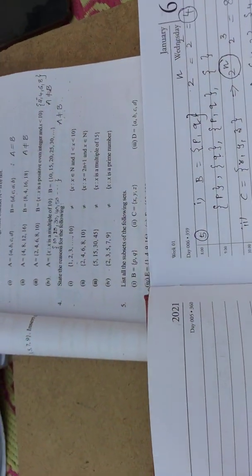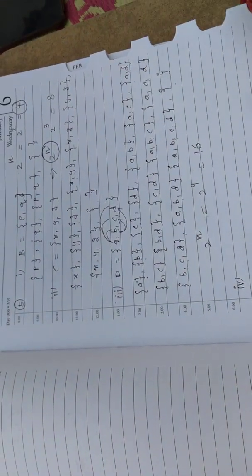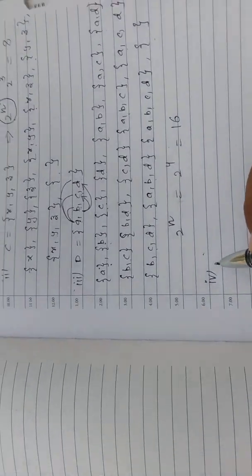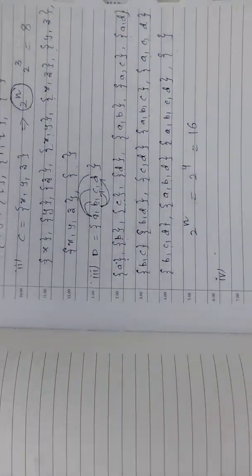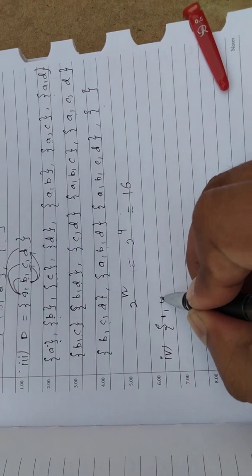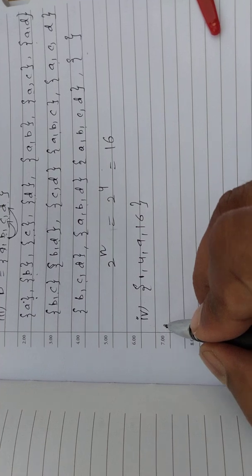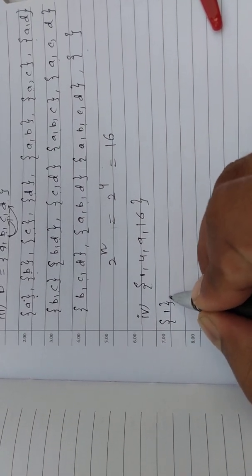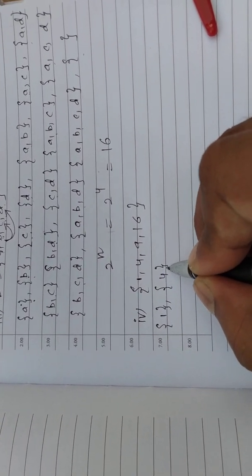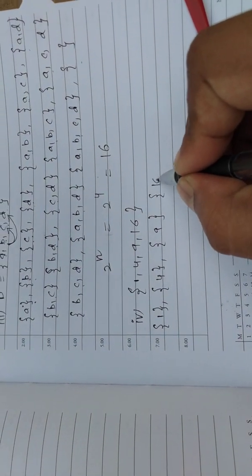Now the fourth question is {1, 4, 9, 16}. Let me write individually: 1, then 4, then 9, then 16.